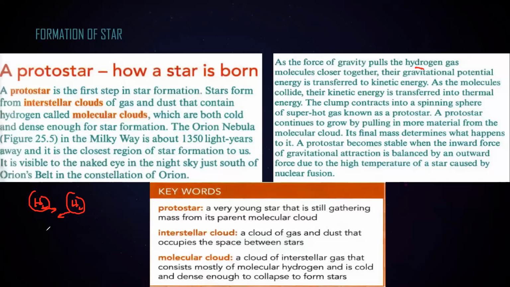When these hydrogen molecules collide with each other, they start to undergo a fusion reaction, a nuclear fusion. But it doesn't start instantly. Things are just coming together. It becomes hot, super hot, basically a super hot gas, which is known as the protostar. And the protostar continues to grow by pulling more material from the molecular cloud.